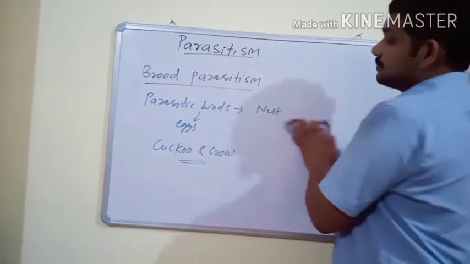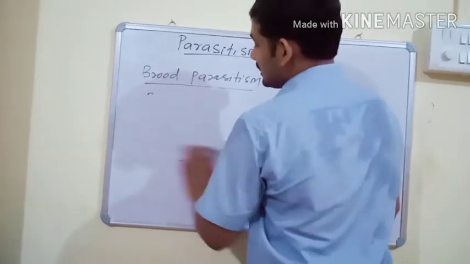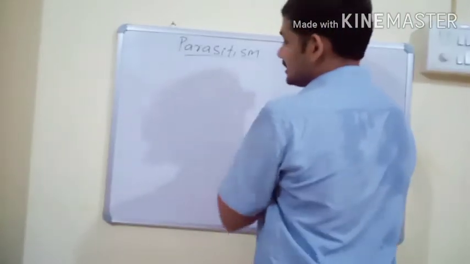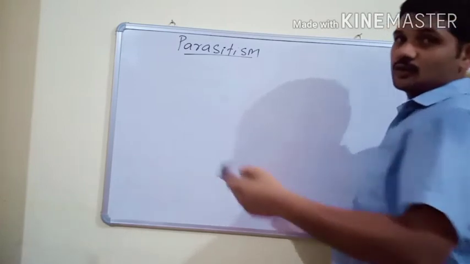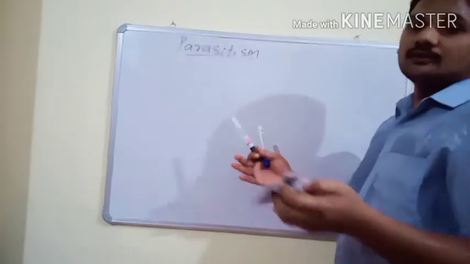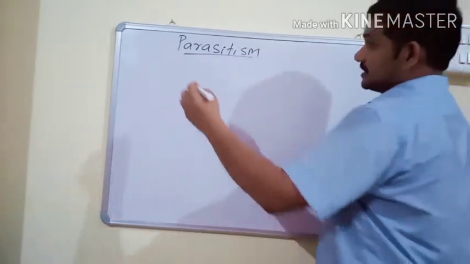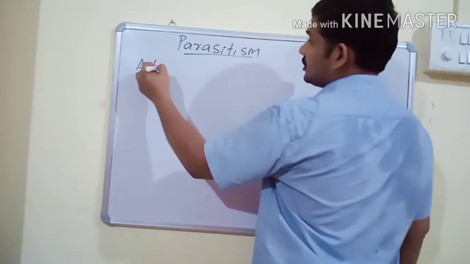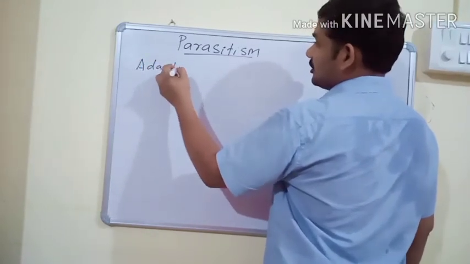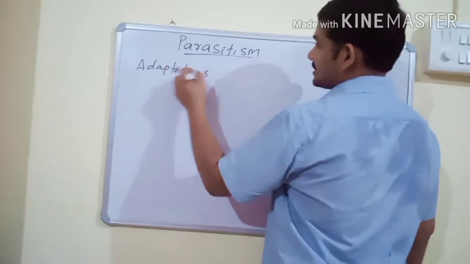In parasitism, parasitic organisms usually depend partially or completely on their host. Further, they have to evolve some adaptations. What are the important adaptations present in parasites?